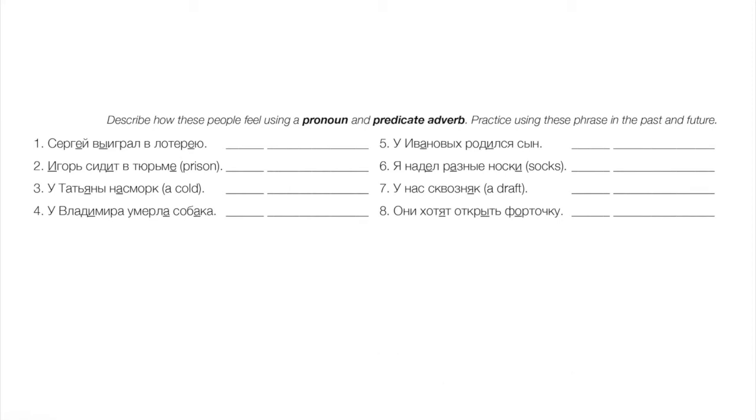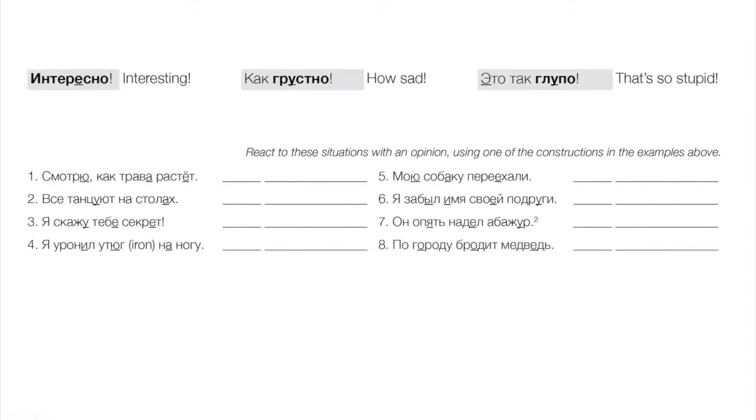Okay, now expressing opinions, again, just very simple constructions like saying, well, that's interesting, that's sad, that's difficult, that's nice, etc., right? We also use predicate adverbs, and just a variety here of very simple expressions. Интересно, как грустно, kind of an exclamation, how sad, как грустно. Or we can throw in an это так глупо, right? That's so stupid. Это глупо, это так глупо.